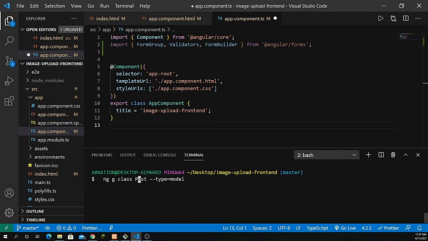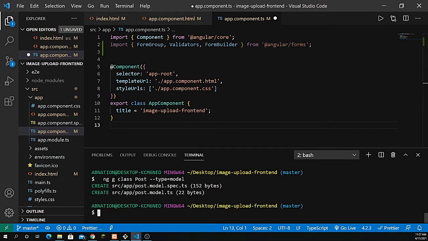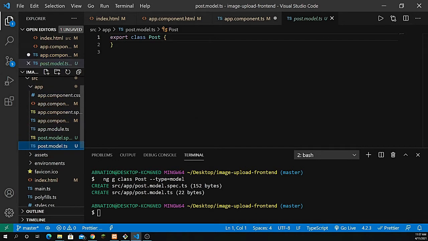So there should be no equal to, right? So let's generate that, and this is going to create the class with the name of post. So let's go inside the post.model.ts file. The benefit of having this command is that we can simply create this export class Post with the help of the type equal to model.